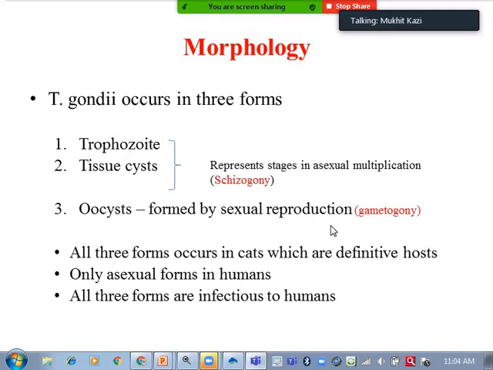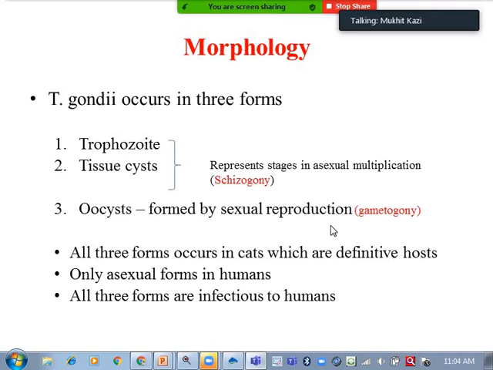Now coming to the morphology of Toxoplasma gondii, it occurs in three forms basically: trophozoite and tissue cyst, which represent the schizogony, the stage in the asexual multiplication, and oocyst, which is the third form, formed by sexual reproduction, that is the gametogony.